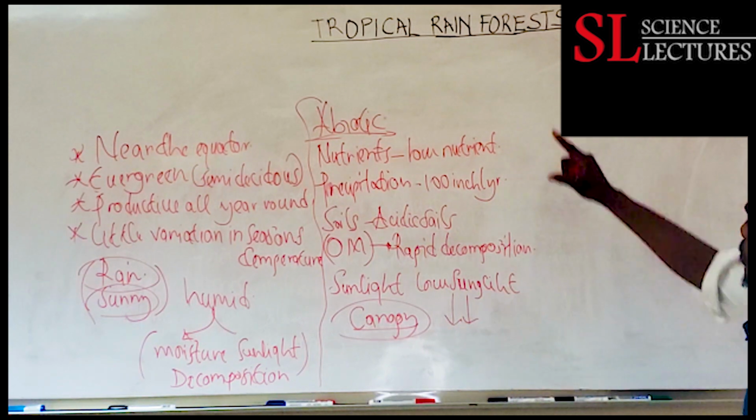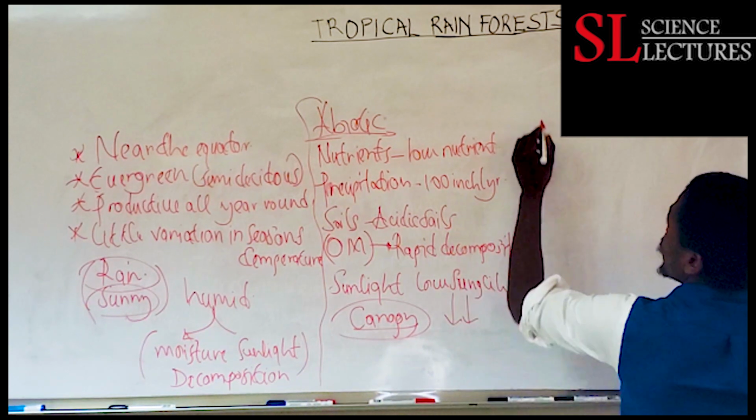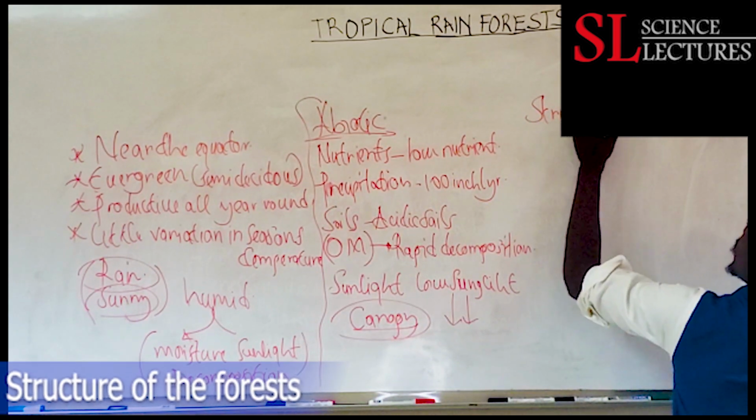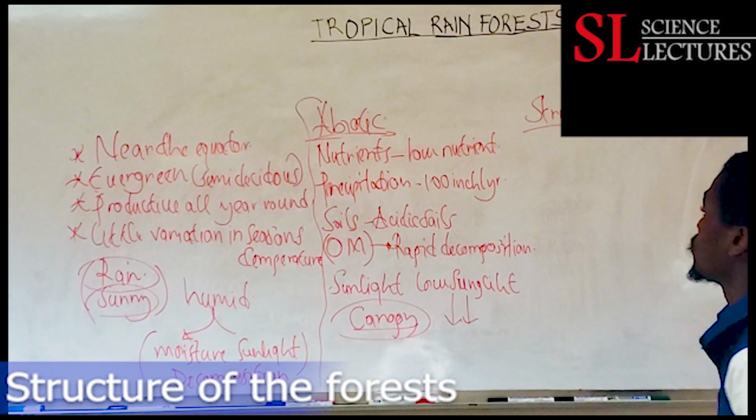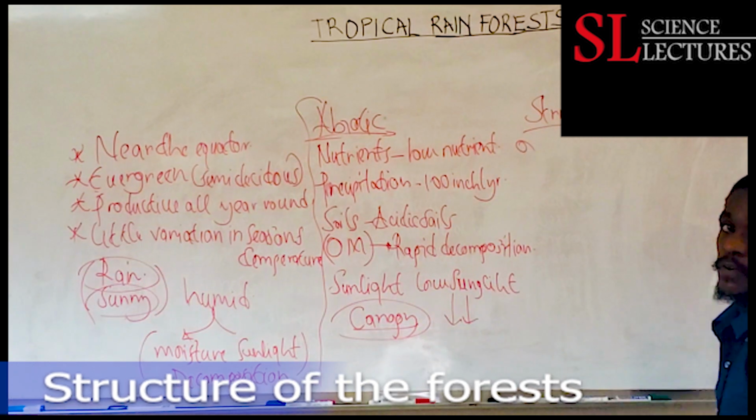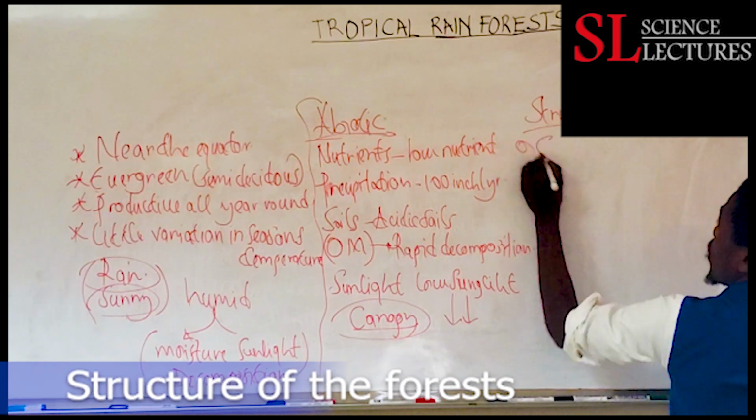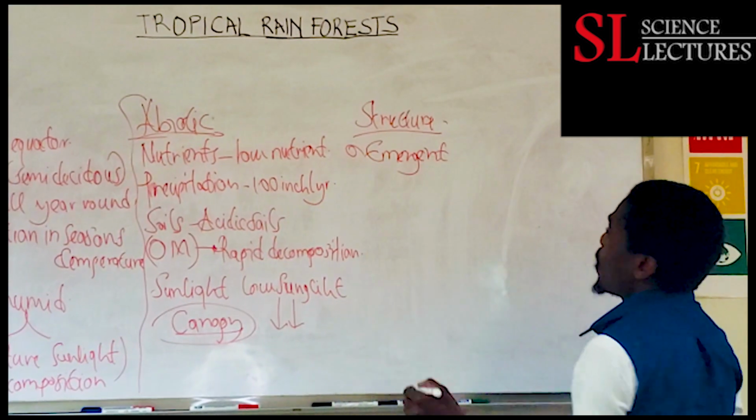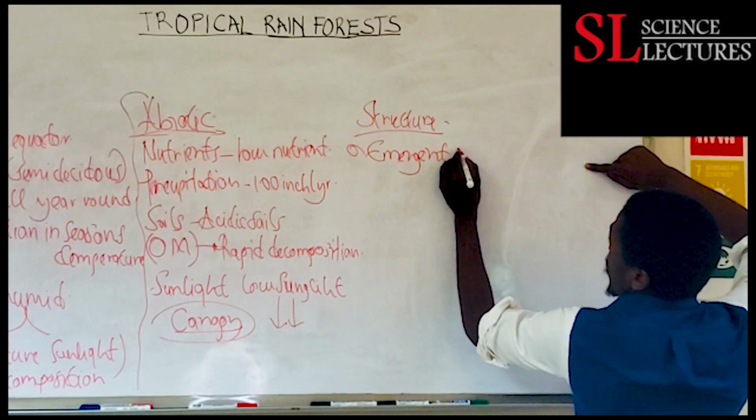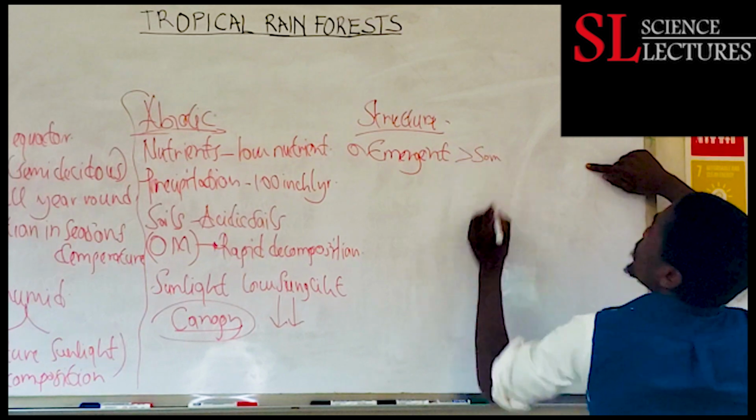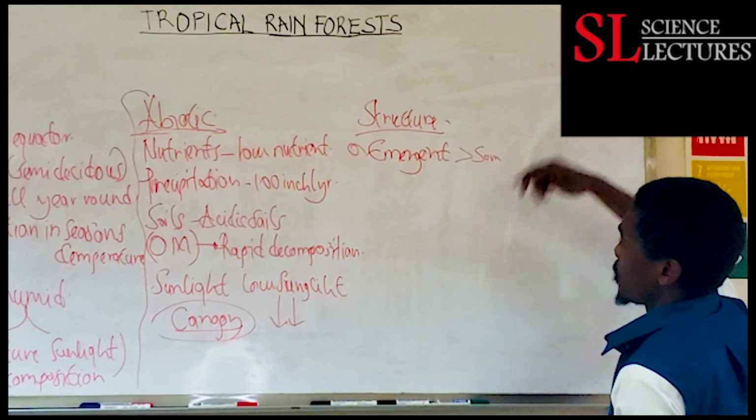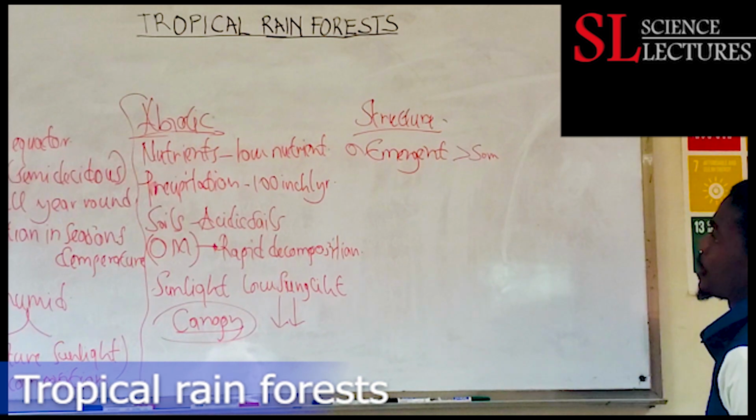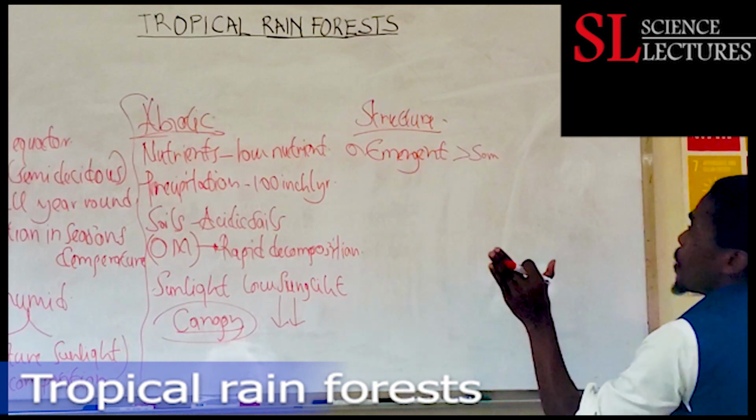So, to explain it better, we are going to look at what we call the structure of the tropical rainforests. I want to give just a brief of this structure. The first thing on the structure is what we call the emergent zone of the biome. The trees here will be above 50 meters in height. So it has that emergent zone.